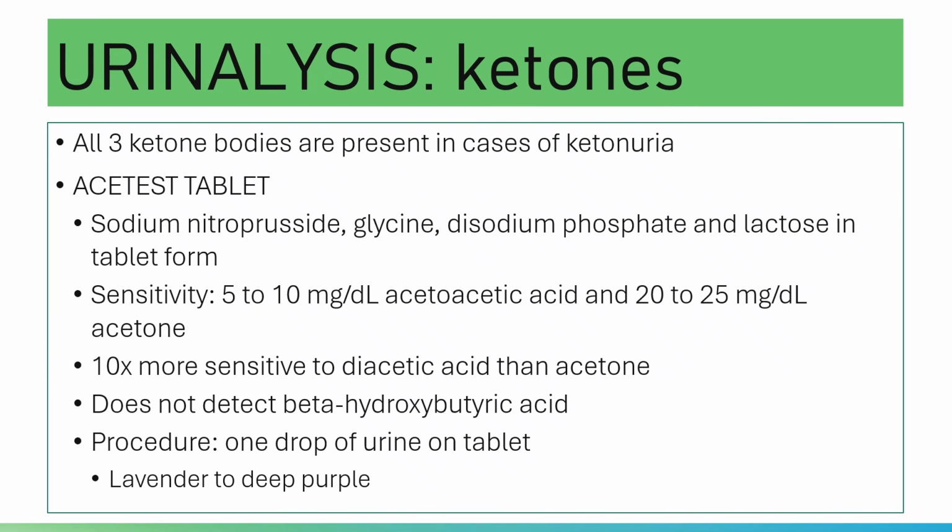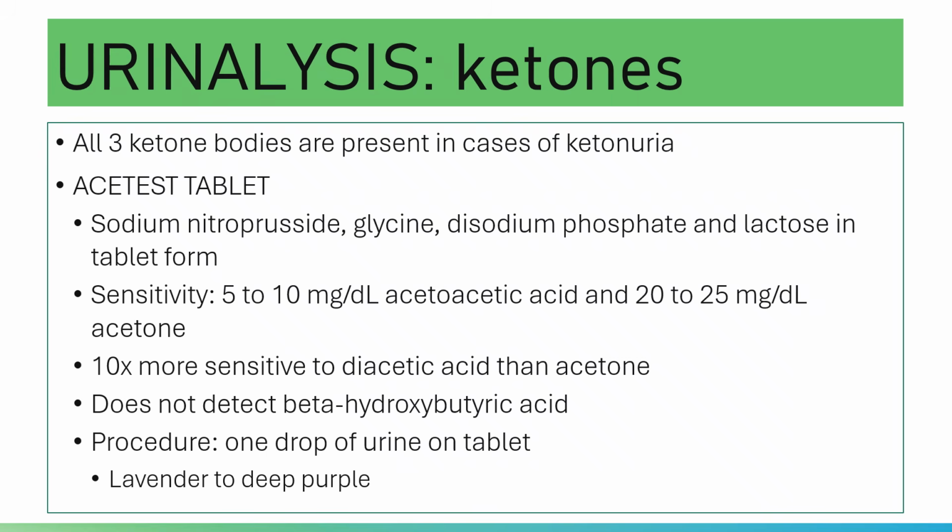Let's take a look at the laboratory determination of ketone bodies. Please note that all three ketone bodies are present in the urine in cases of ketonuria.